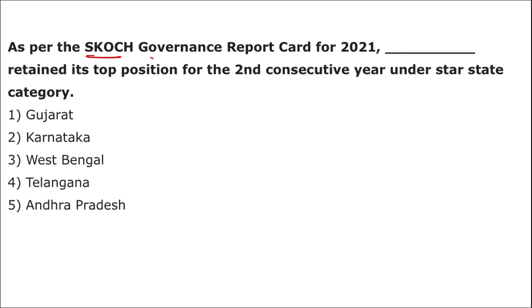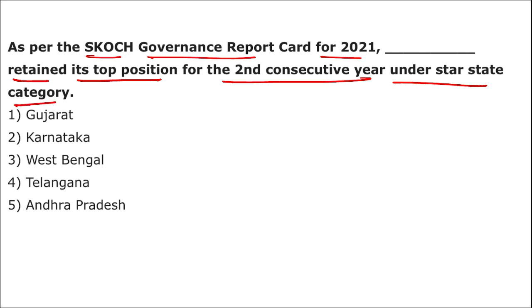As per the Scotch governance report for the year 2021, Dash retained its top position for the second consecutive year under the state category. So tell me, which state has topped in the Scotch governance report? Take your time, but do answer.